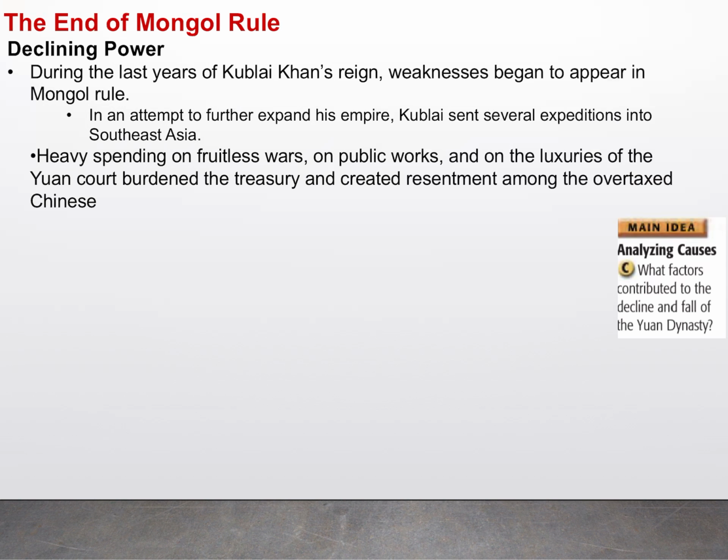All right. So now we're going to start to talk about the decline of the Mongol Empire. During the last few years of Kublai Khan's reign, weaknesses started to appear. He ends up sending a few expeditions into Southeast Asia, and he spends a lot of money on conflicts, on basically wars that don't really mean much to them at all.